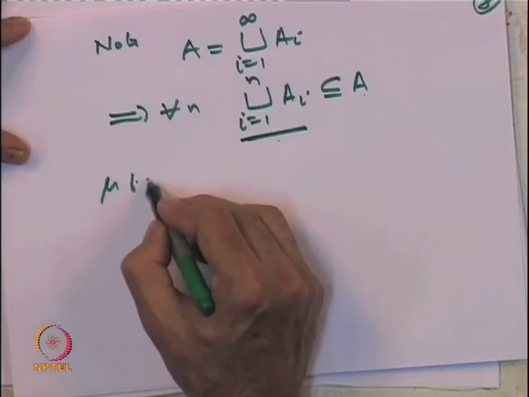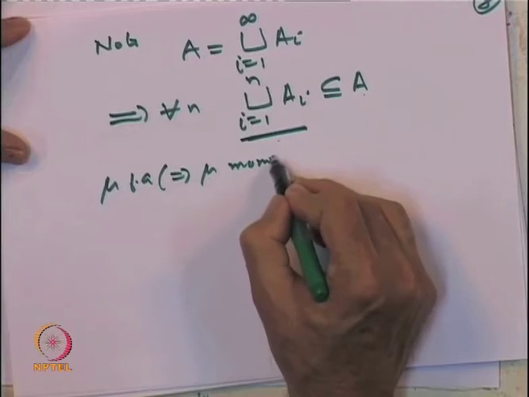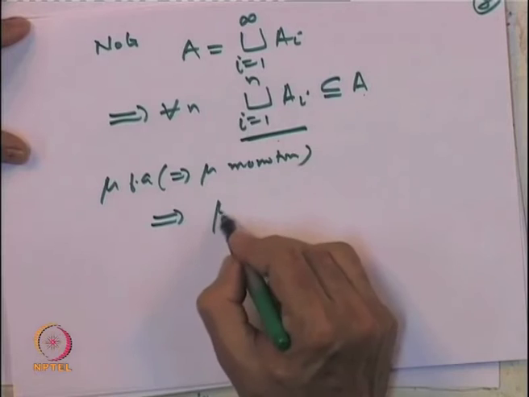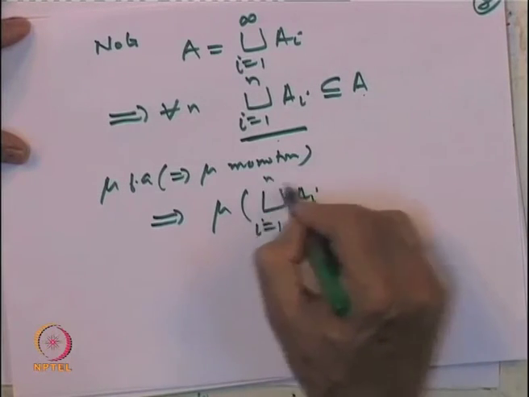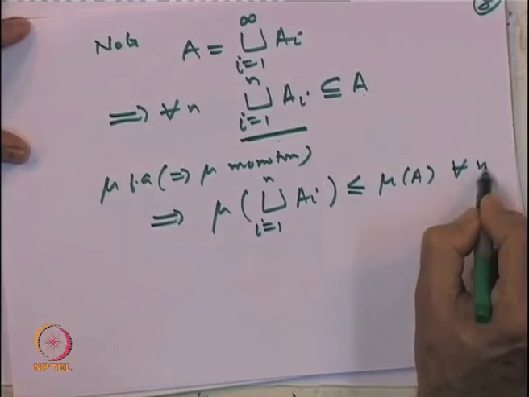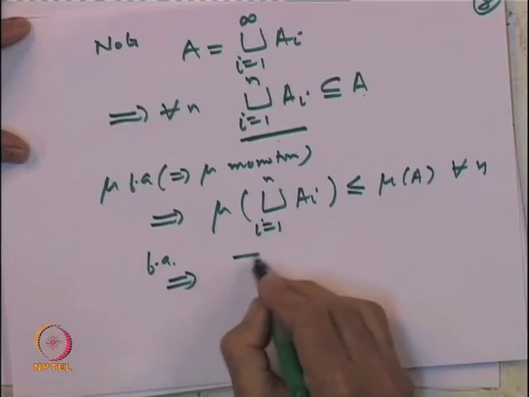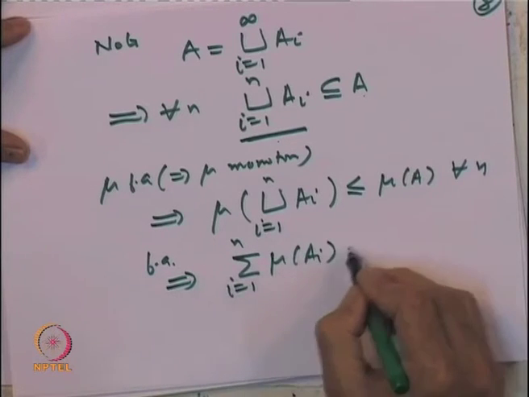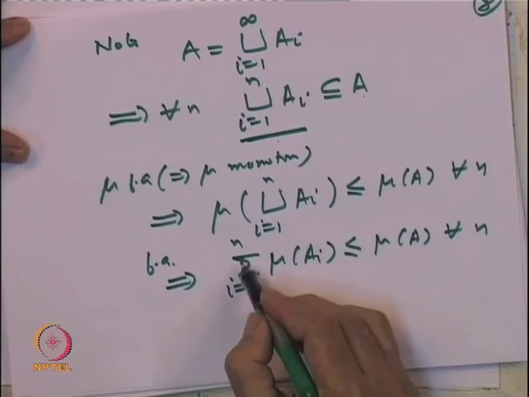Mu finitely additive implies mu monotone, and hence mu of the union of A_i, i equal to 1 to n will be less than or equal to mu of A for every n. But again, by finite additivity, this is nothing but sigma i equal to 1 to n mu of A_i, which is less than or equal to mu of A for every n.